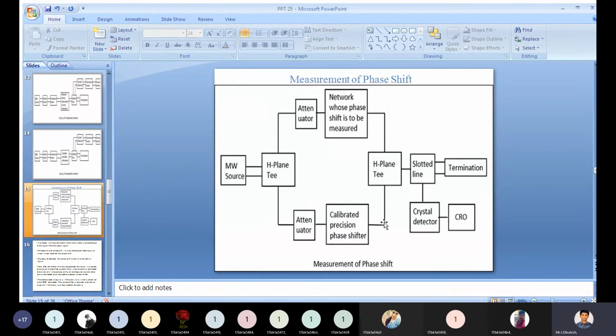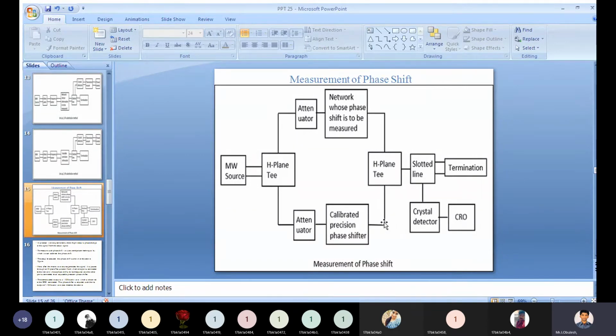The setup to calculate the phase shift, just you need to see the diagram. See the diagram carefully.